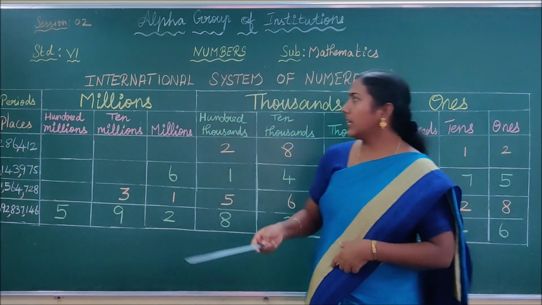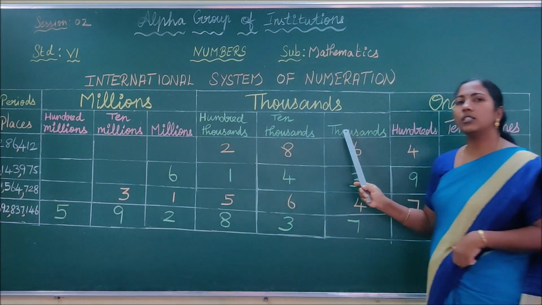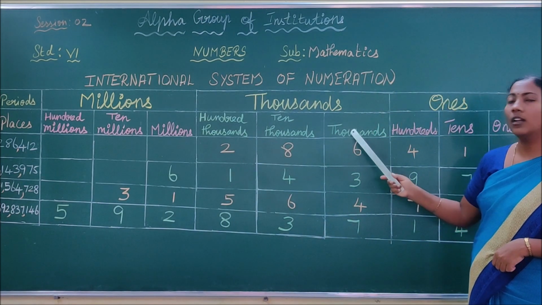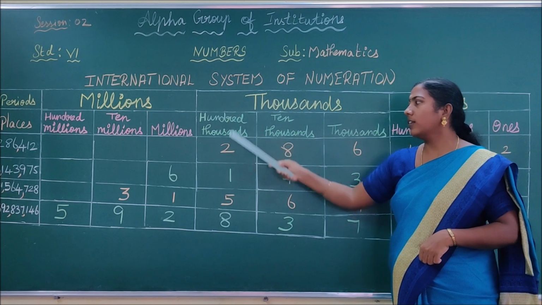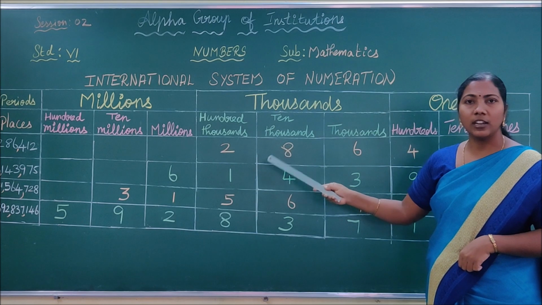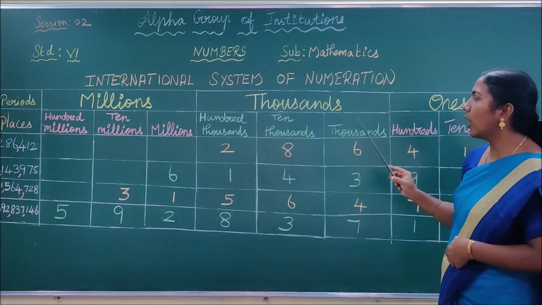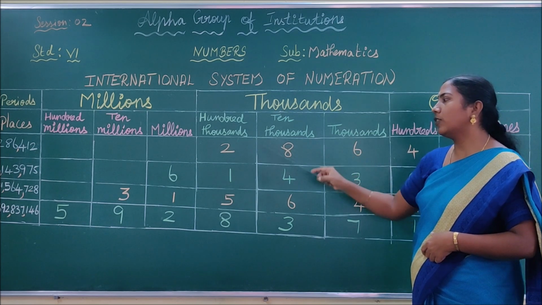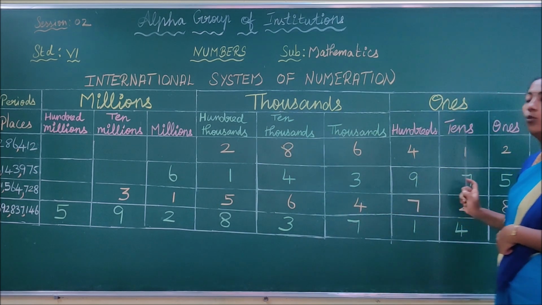Similarly, what is the next number? 6. 6 is present in which place? 1000's place. Thus, we are writing 6 in 1000's place. Like that, 8 in 10,000's place. Right? Like 2 in 100,000's place. Okay, children, we understand how we are writing the number in their corresponding places. See, children, you have to read the period of number as a whole. In this number, there are only 2 periods.